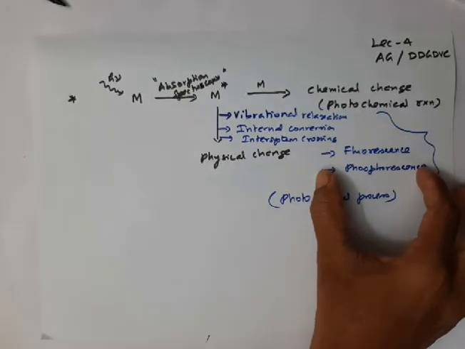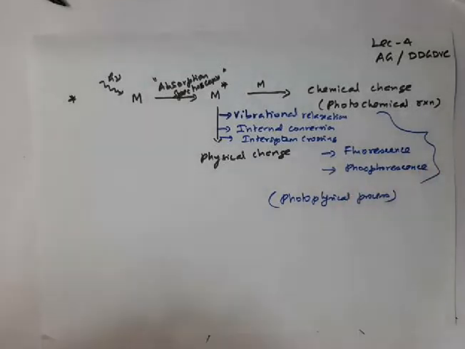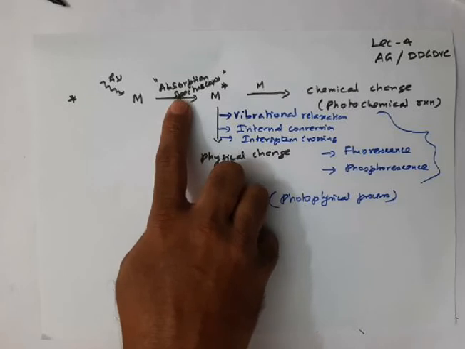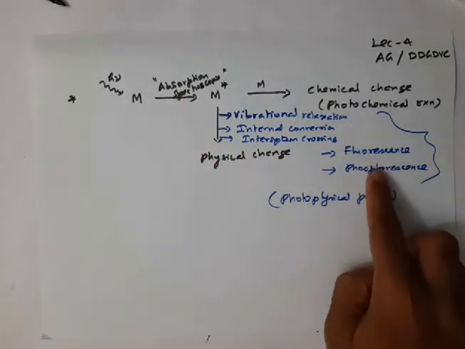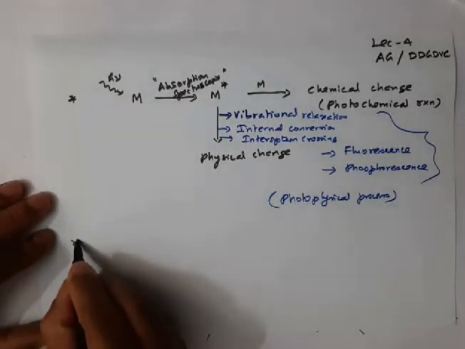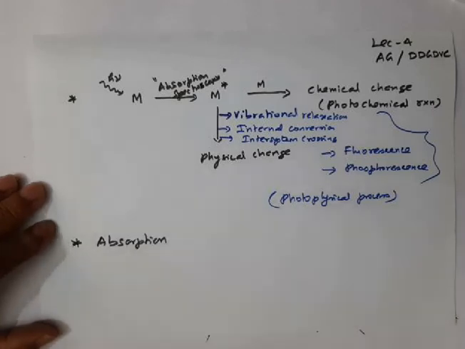In the case of electronic transition, if you expose a molecule to visible or ultraviolet radiation, you can take either absorption spectroscopy or emission spectroscopy like fluorescence or phosphorescence emission. But in this lecture, first I am going to discuss absorption spectroscopy, electronic transition involving absorption.